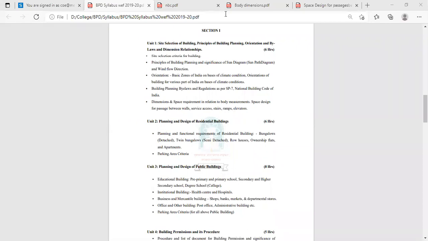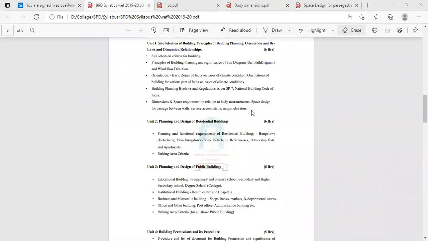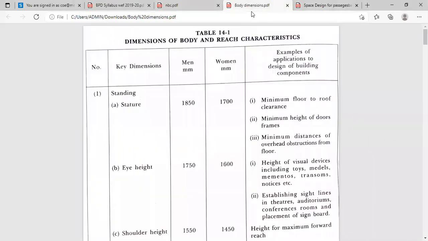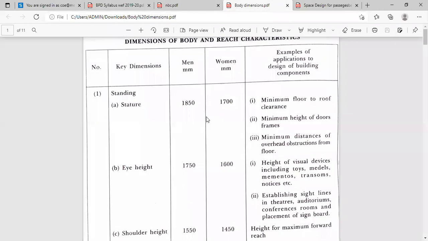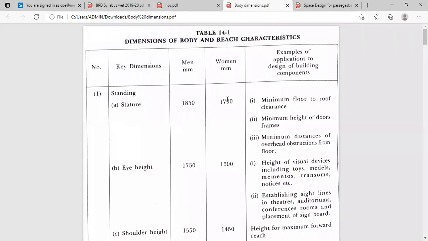So here, whatever dimensions of body and characteristics there are, as per the National Building Code, here we are going to consider the average man and woman.